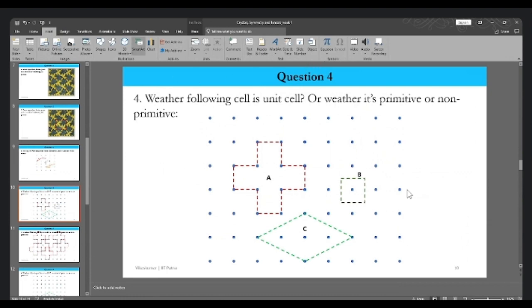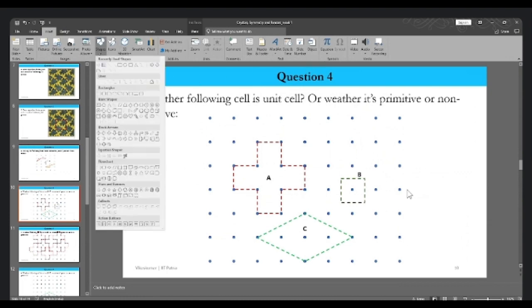Is the pencil option not there or what? I think there should be something like draw pen. Yeah, here it is.